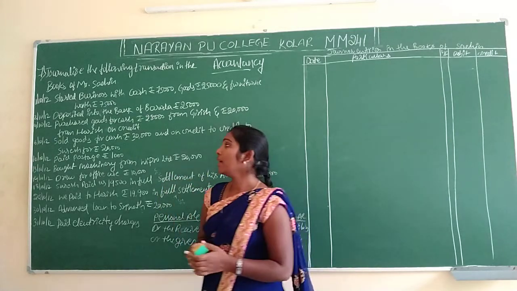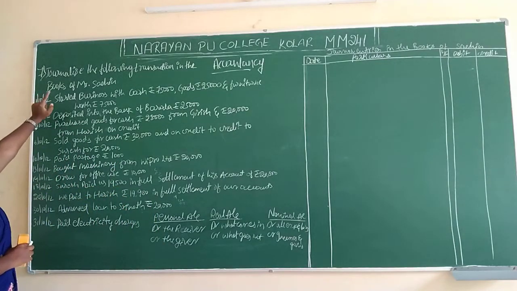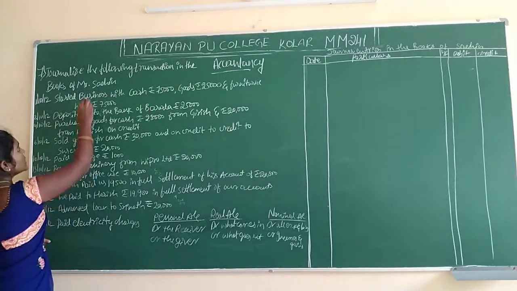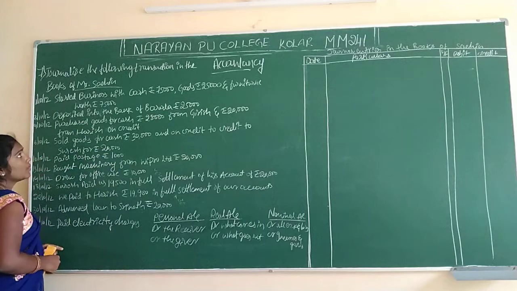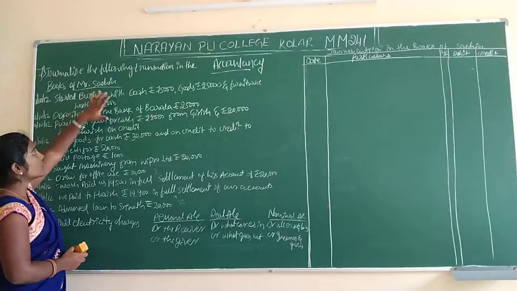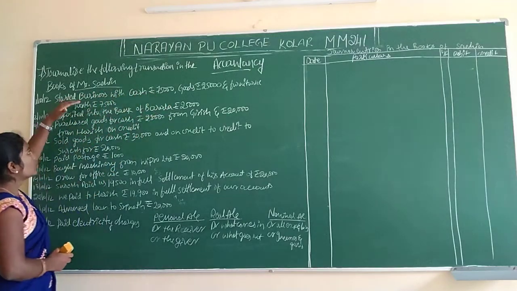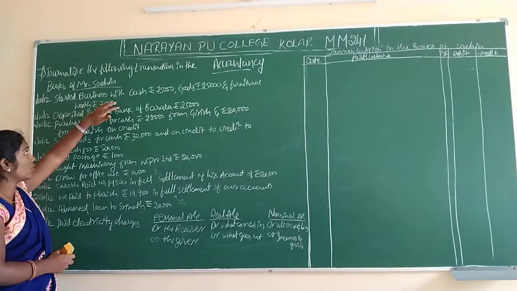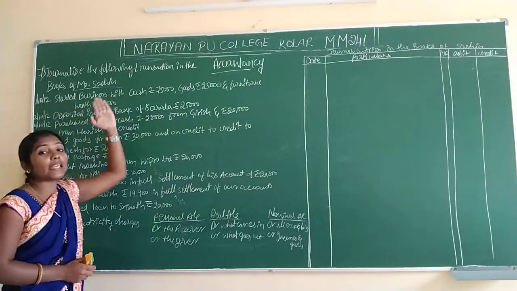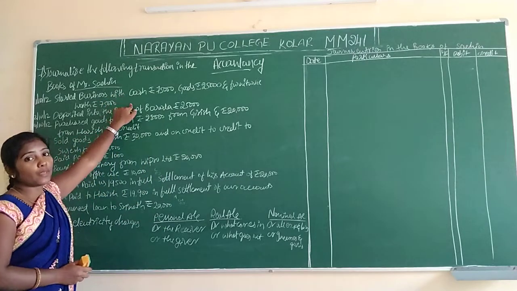And we will see one by one. Journalize the following transactions in the books of Mr. Sachin. On 1/10/2012 started business with cash, goods and furniture worth rupees 75,000. Always the first entry should be capital. Fix it in your mind.